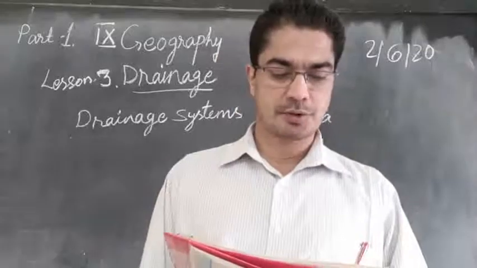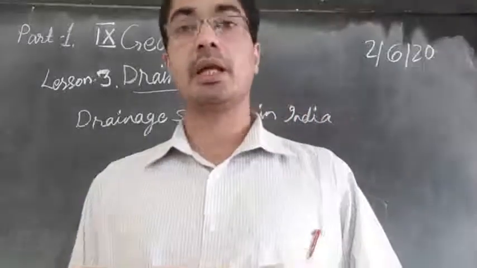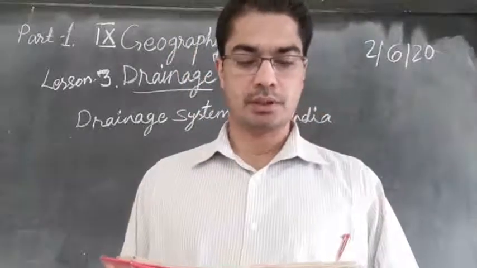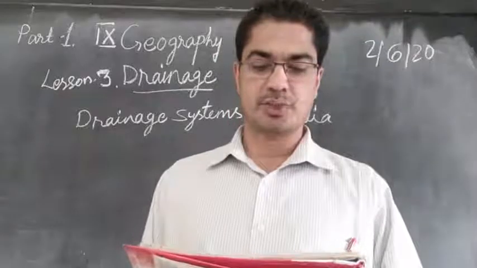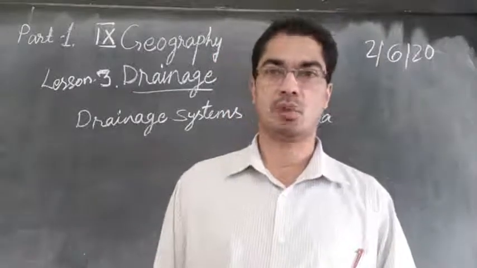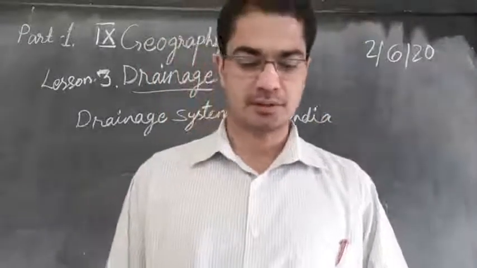A closer observation on a map will indicate that any elevated area such as a mountain or an upland separates two drainage basins. Such an upland is known as a water divide. You can underline that also. What is a water divide?